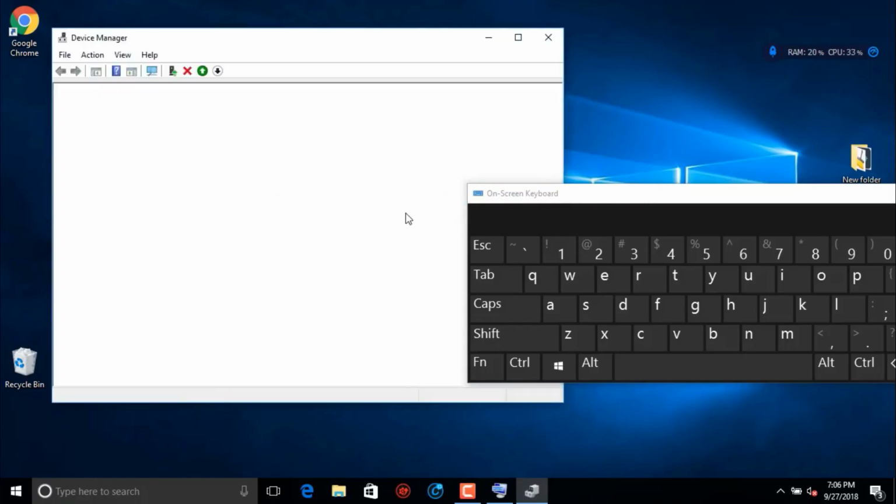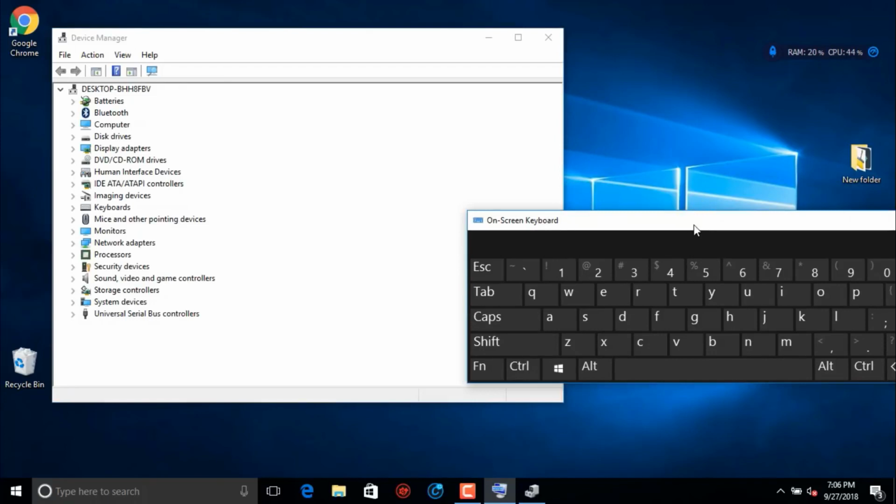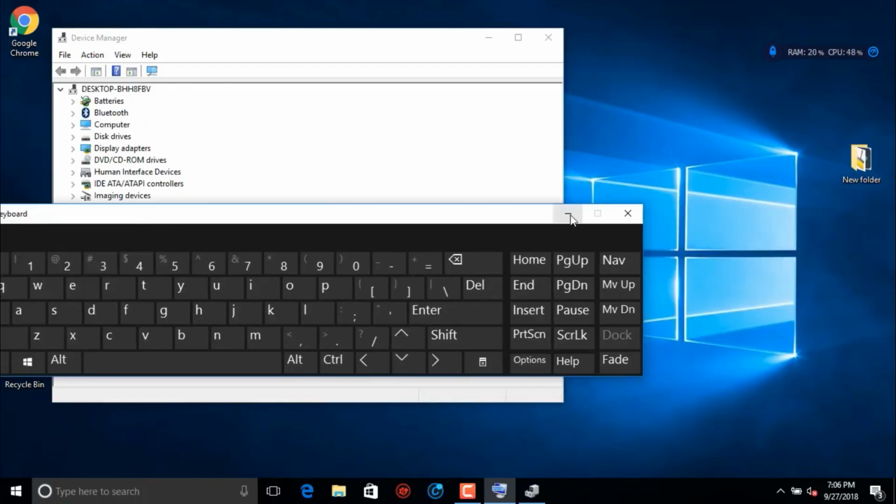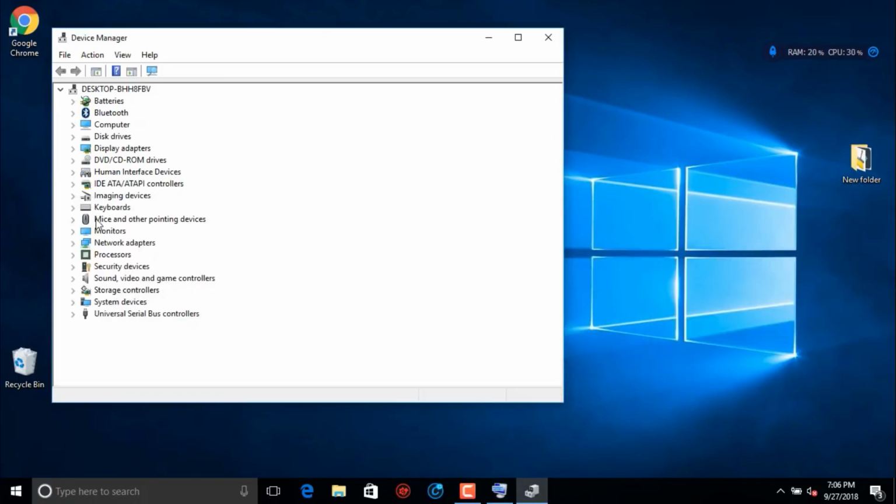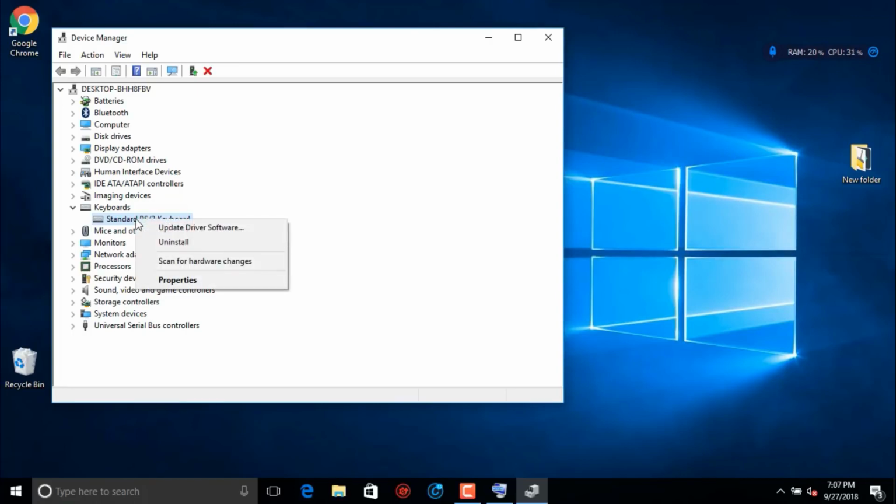Now you can minimize this keyboard. Here you can see keyboards. On the left side, click the arrowhead, and then you can see standard PS/2 keyboard. This is the keyboard software we have to update to fix this issue. To do that, right click on that and select update driver software.